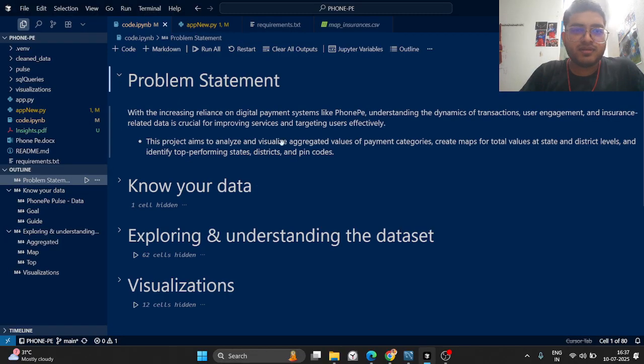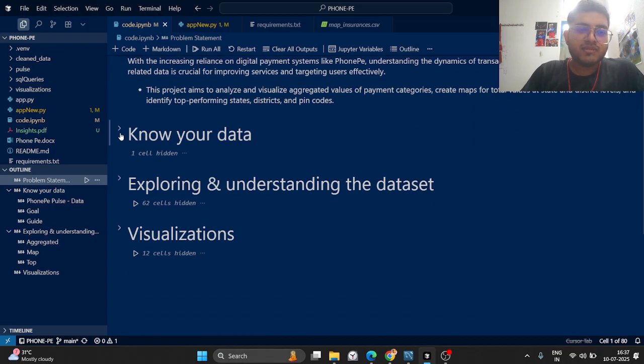So, the problem statement. With the increasing reliance on digital payment systems like PhonePe, understanding the dynamics of transactions, user engagement, and insurance-related data is very crucial for improving services and targeting users effectively. The aim of this project is to analyze and visualize the aggregated values of payment categories, create maps for total values at state and district levels, and identify top performing states, districts, and pin codes.